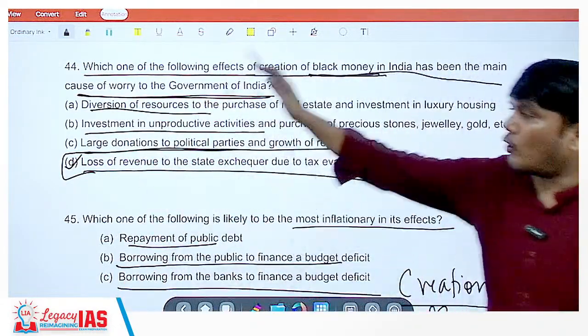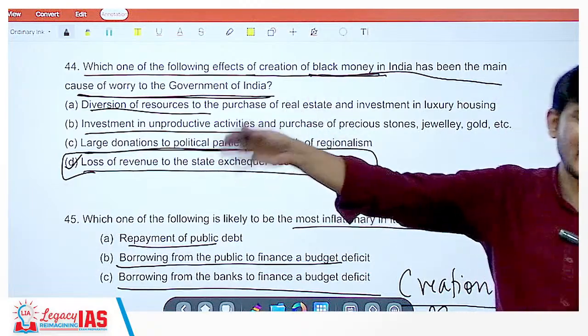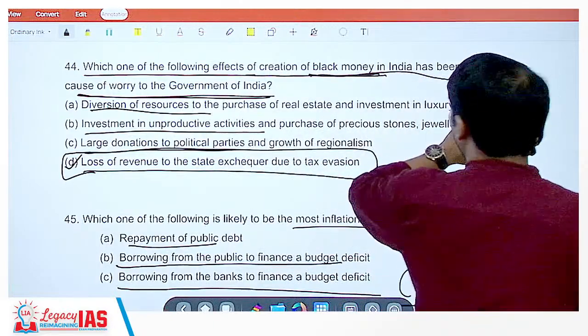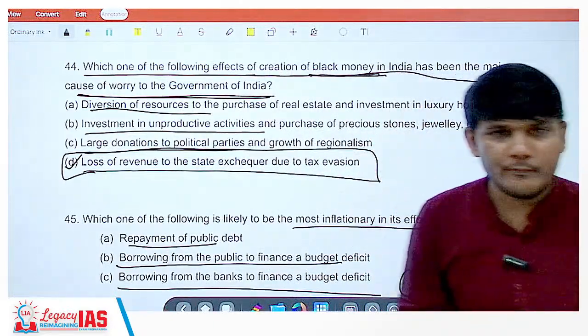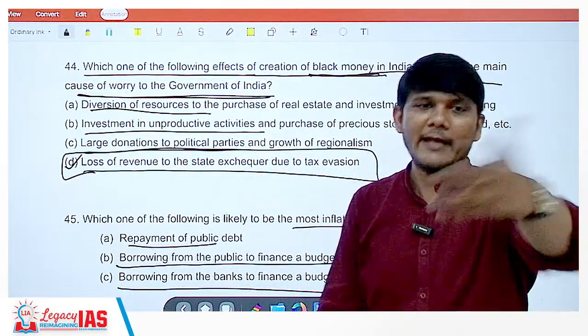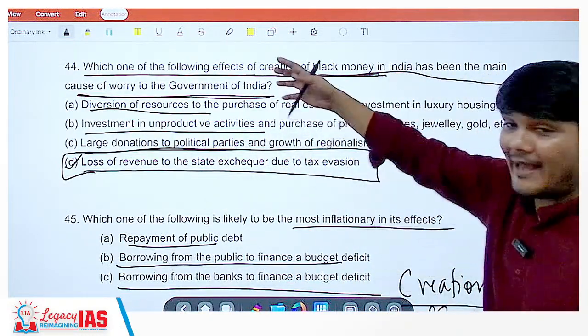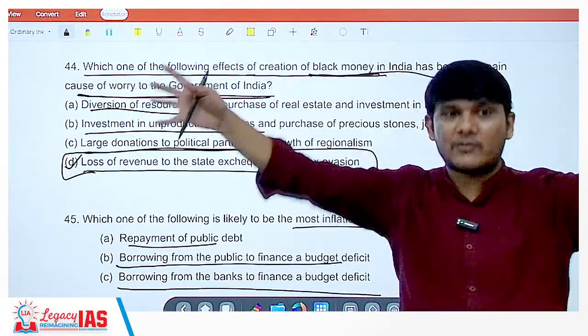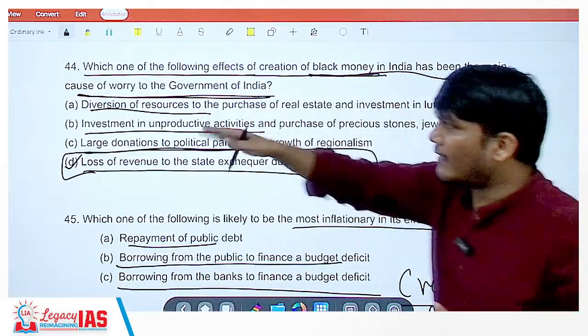Now, if you look at all the options, all options are happening. Diversion of resources to the purchase of real estate and investment in luxury housing. With the black money, people can divert that money into real estate, into luxury, into anything else. Even the black money can be used in terrorist activities, and probably we would argue that that's the biggest thing, right? Let's look at other options also.